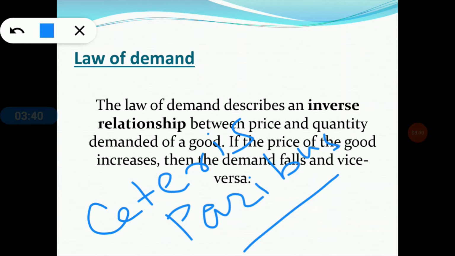So if the price of the commodity increases, the demand for that particular commodity falls, and vice versa is always true. Price and quantity demanded are inversely related to each other. So the law of demand describes an inverse relationship between price and quantity demanded of a good. I think it is clear to everyone, and it is a very simple topic also. Now moving to the next slide.